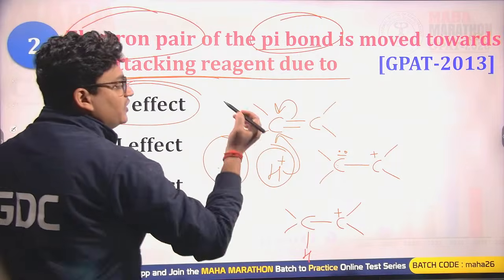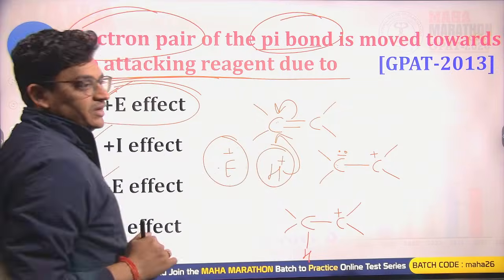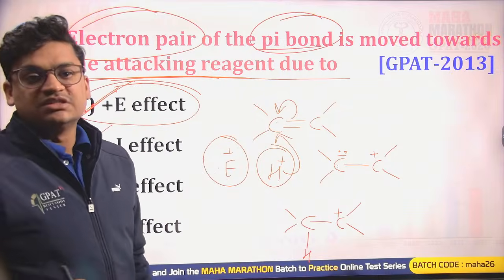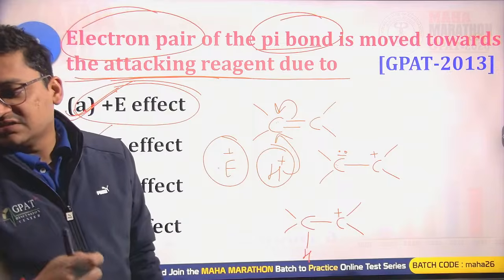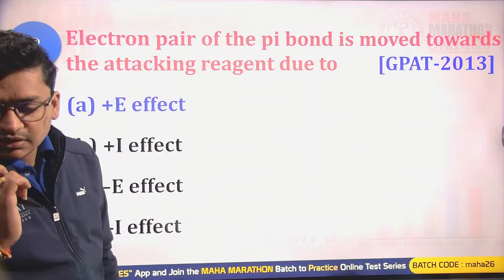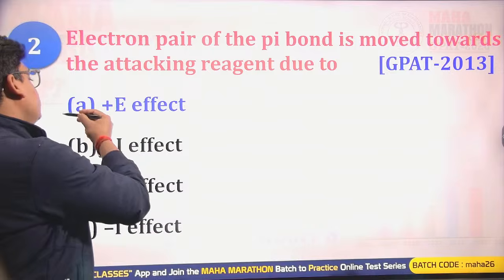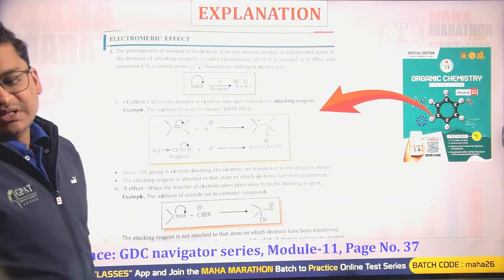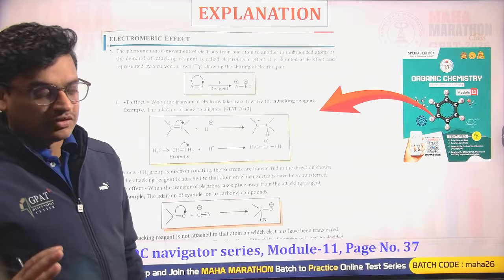This electrophilic reagent can only have a tendency to attack that double bonded system where the pi bond is moving. So this is the plus E effect. So yes, A will be the right answer. Yes, A is the right answer for this question.